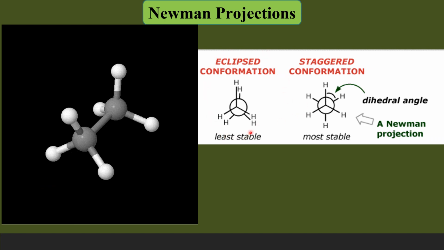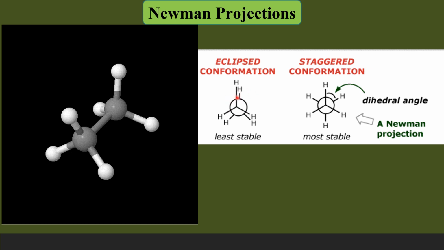This is the eclipsed conformation of ethane, where this dot is the front carbon and this circle is the back carbon, and these three bonds which are converging at this point are the bonds with the front carbon, and there are three bonds connected to the circle, and they are the CH bonds of the second carbon or the distant carbon.